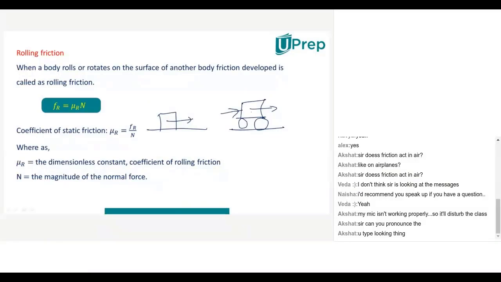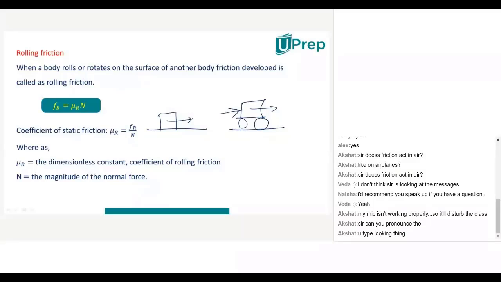Sir, it will move easily. Why will it move easily? Sir, because when you exert force in a certain direction, friction opposes it. So the wheel is in such a position where if friction is acting, the wheel will spin around.